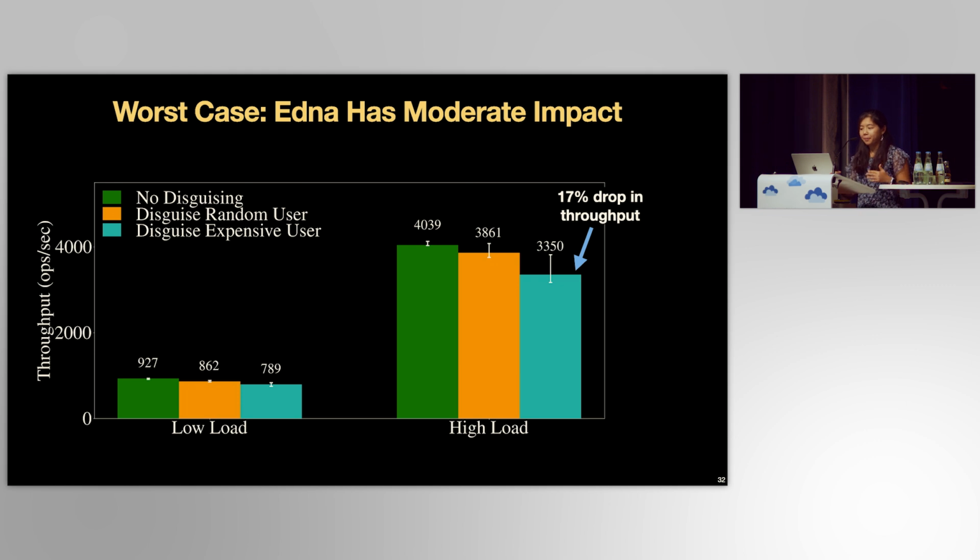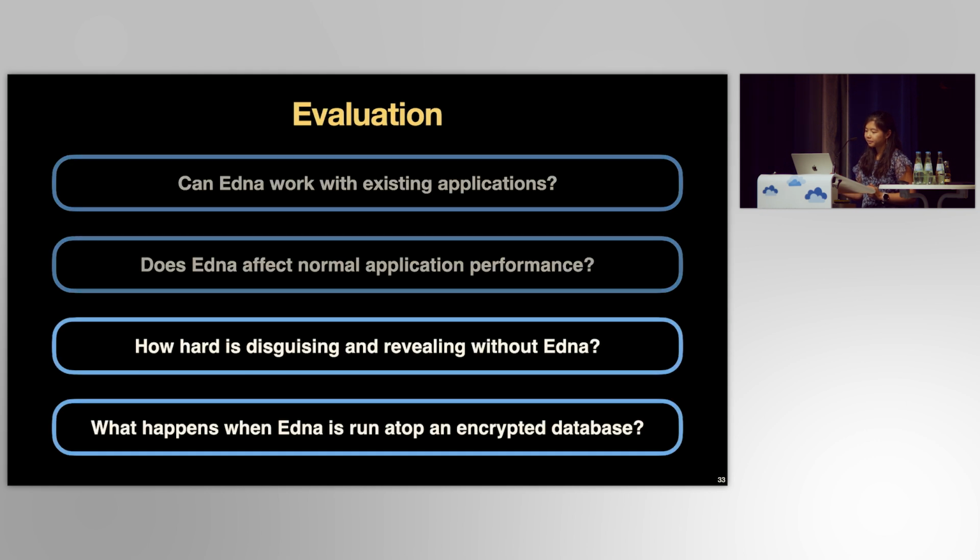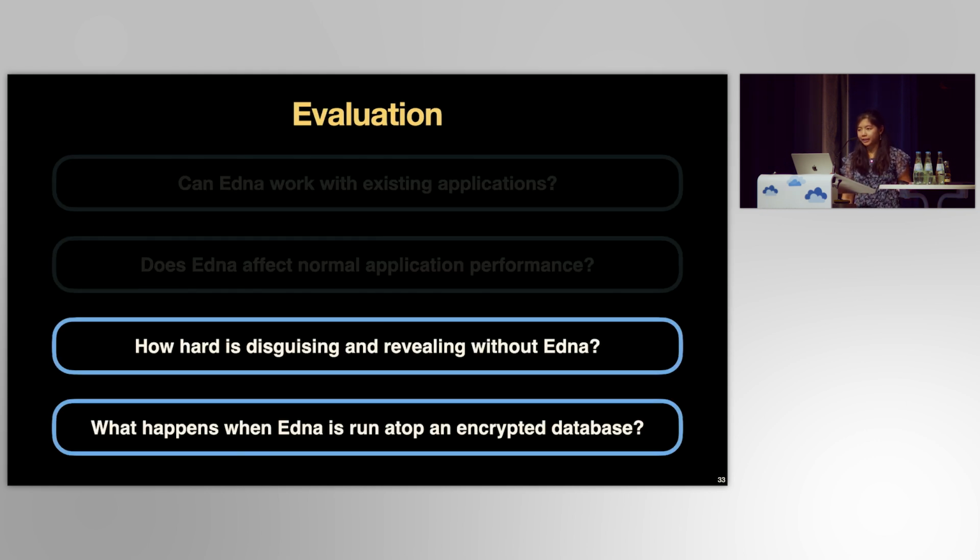This shows the upper bound on Edna's performance impacts when Edna runs large disguising and revealing transactions continuously, which we imagine to be an unusual scenario in practice. We note that disguises themselves have acceptable performance. On average, they'll take milliseconds, and worst case, with lots of data, they'll take a couple seconds. We also explored how difficult disguising would be without Edna, and how Edna could be combined with encrypted databases, and you can see our paper for more details.